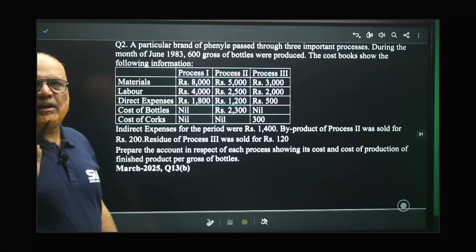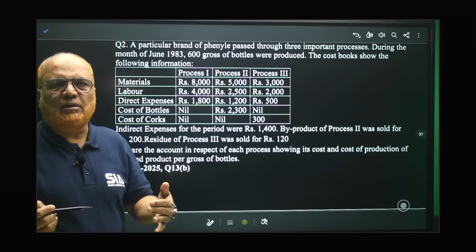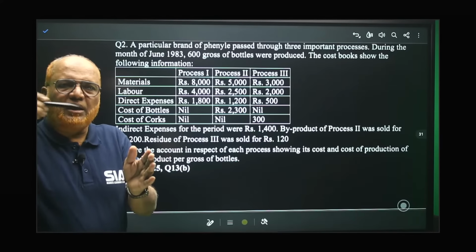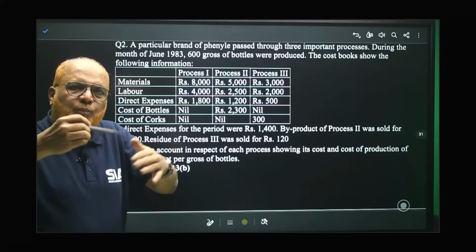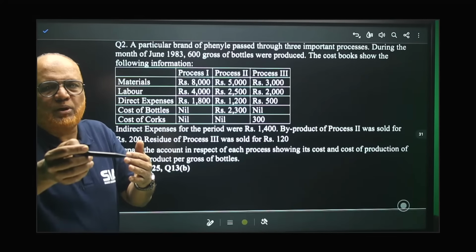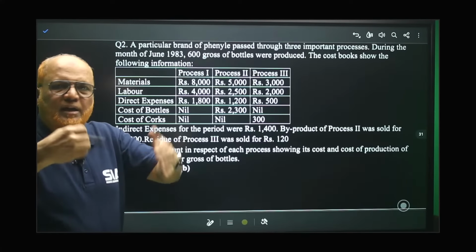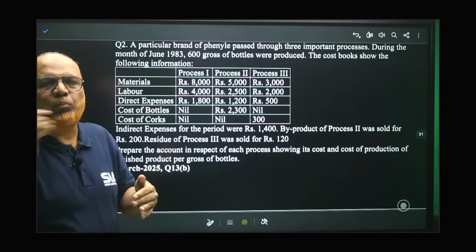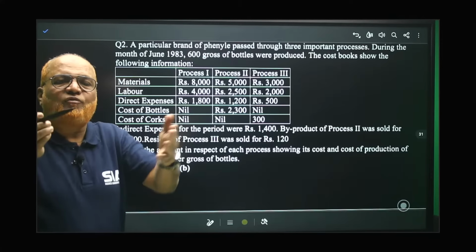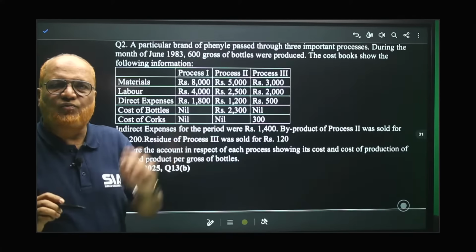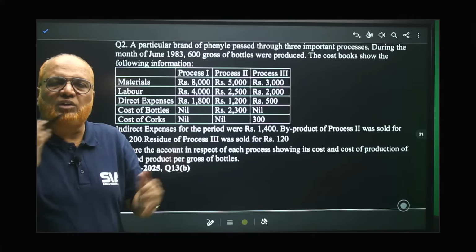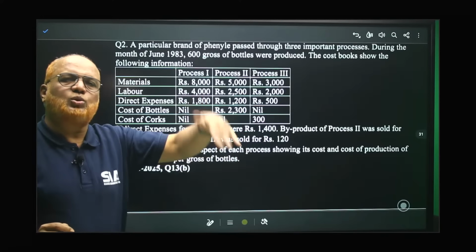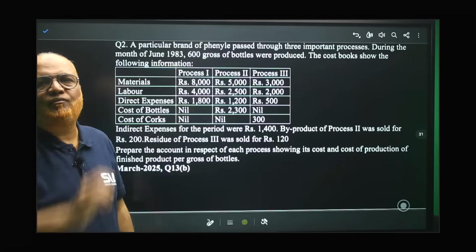So in a business, the production is done in 3 different processes. First of all, the work will be done in process 1. Then the output of process 1 will go to process number 2. There in process 2, again some processing will be done. Then the output of process 2 will go to process 3. The output of process 3 will not go to process 4. It is the finished goods. It will directly go to the warehouse. So from process 1 to process 2, process 2 to process 3, and from process 3 to finished goods.